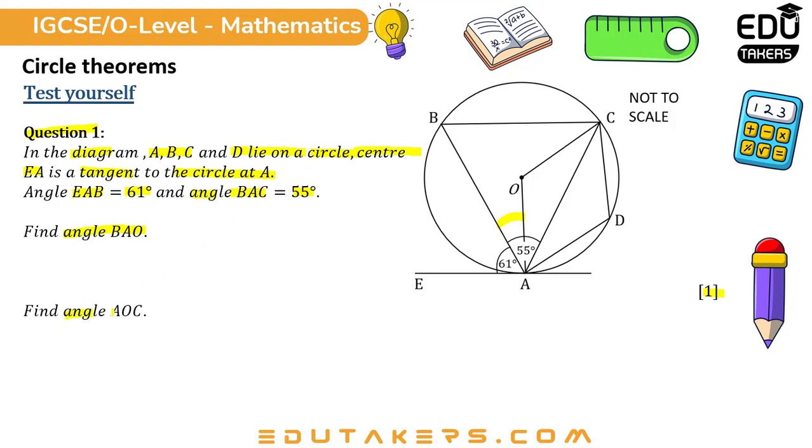Find angle AOC. It's a 1 mark question. Angle AOC is the angle at the center of the circle. Find angle ABC. It's a 1 mark question. ABC is the angle at the circumference of the circle.